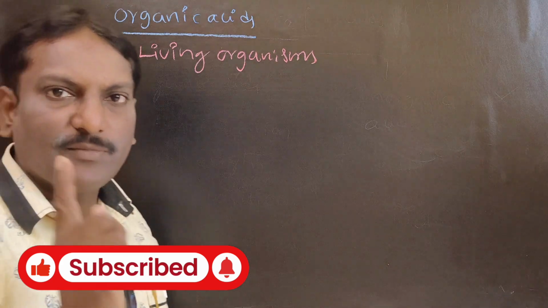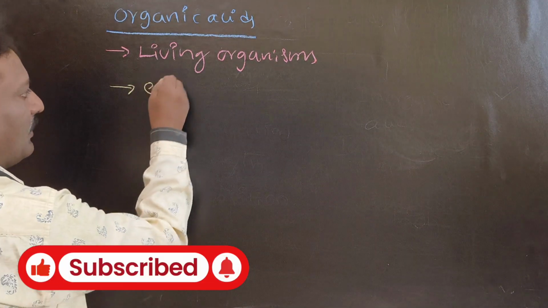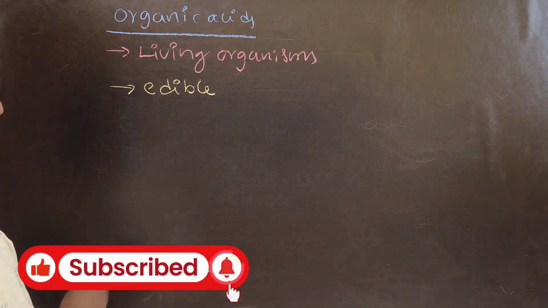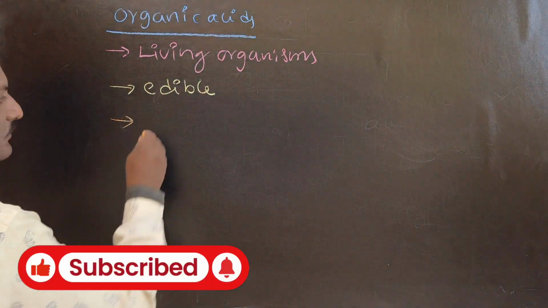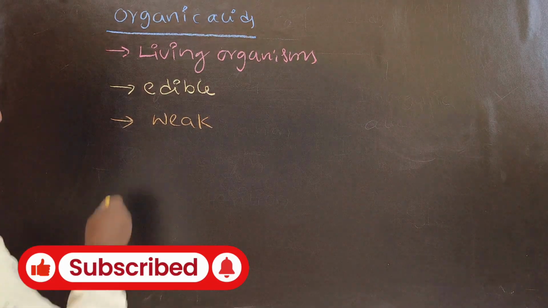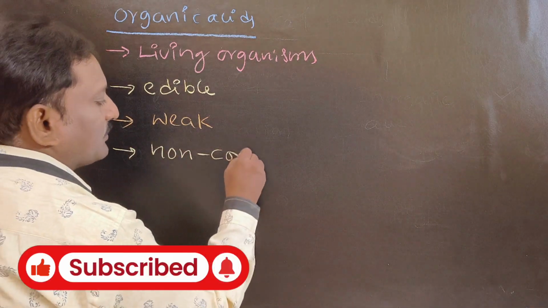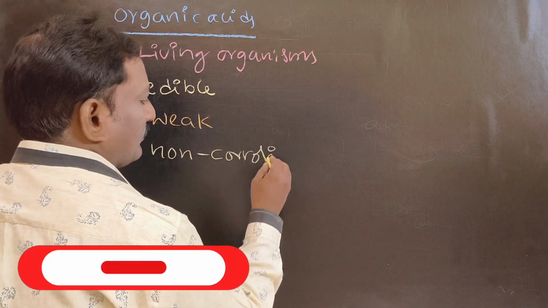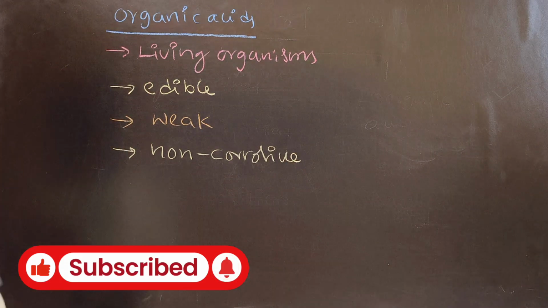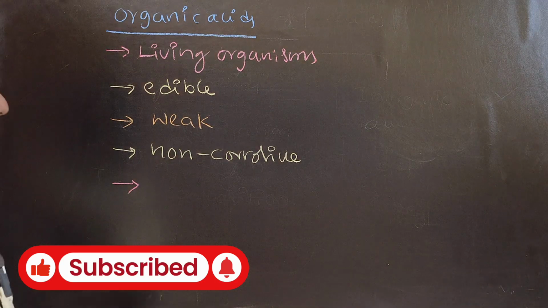They are edible, we can eat them. They are weak acids. They are non-corrosive in nature.